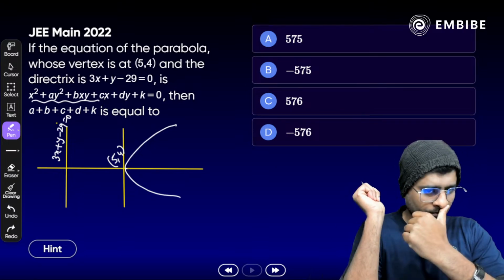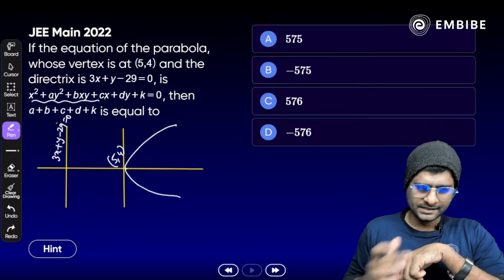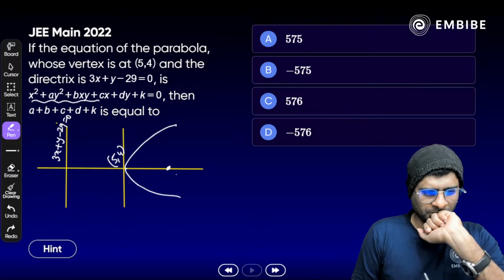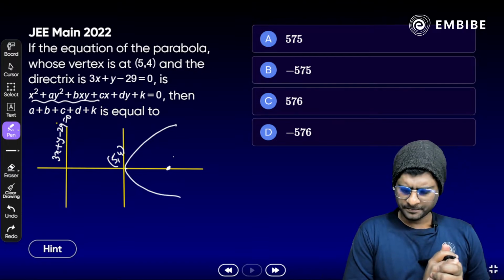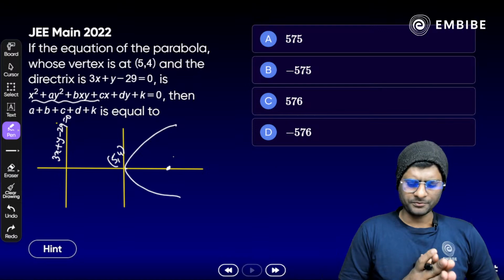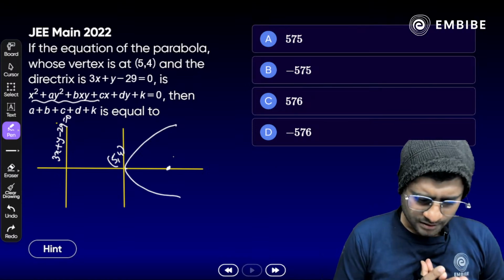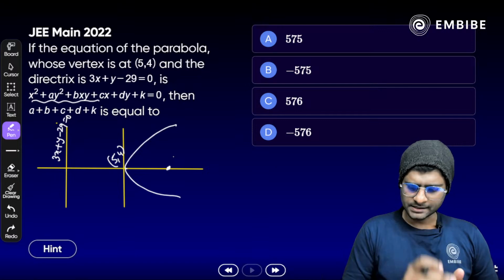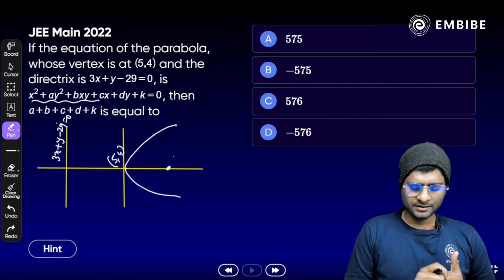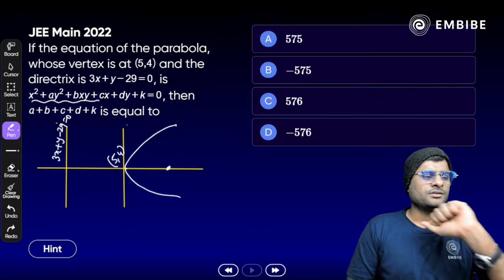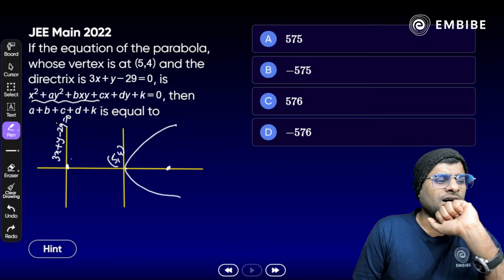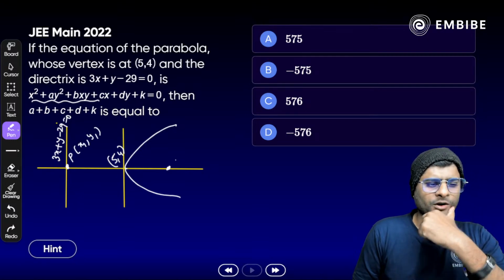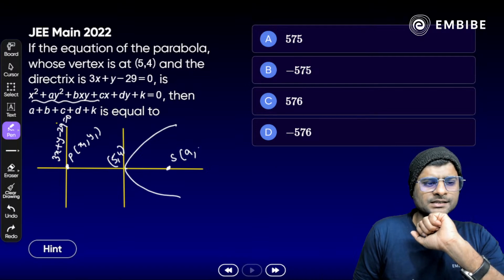Option D. Okay, minus 576. All right. So we don't know about the focus here. This point is 5, 4 here. Okay, all are saying option D. So here you can take this point P like x1, y1. Correct. And the focus we don't know, so we have to just assume a, b here.